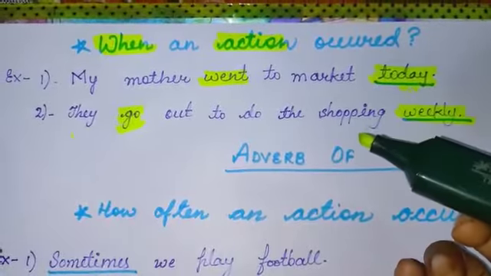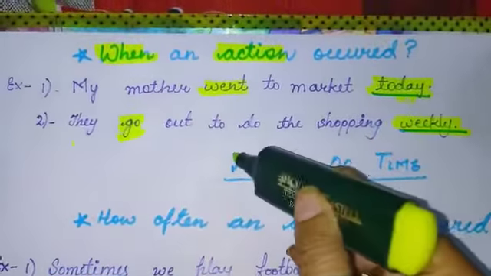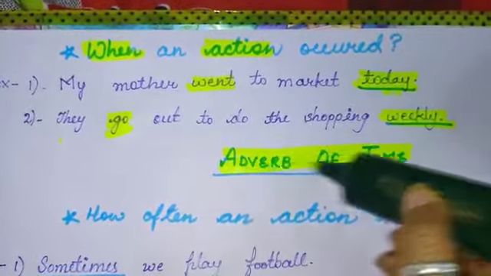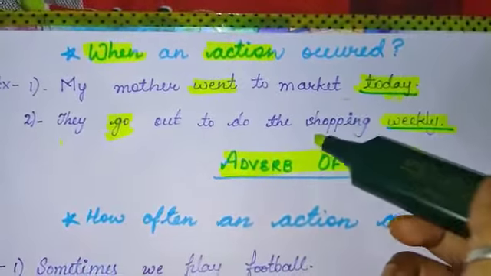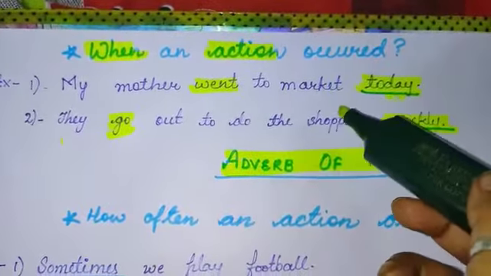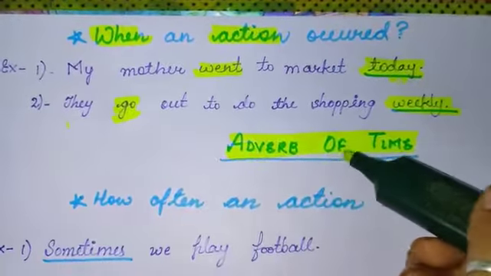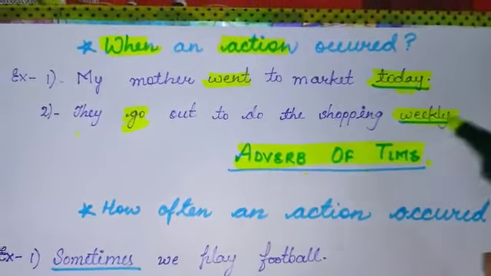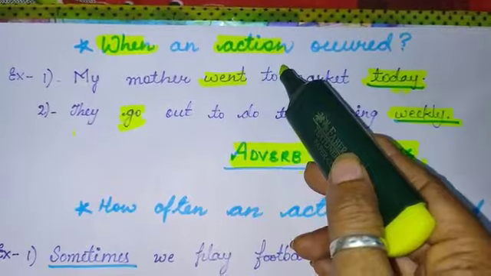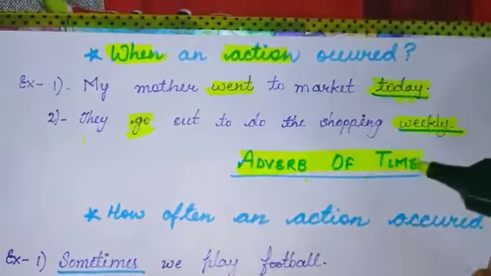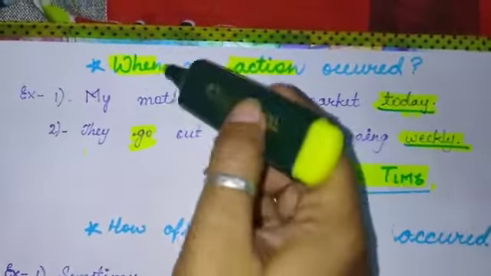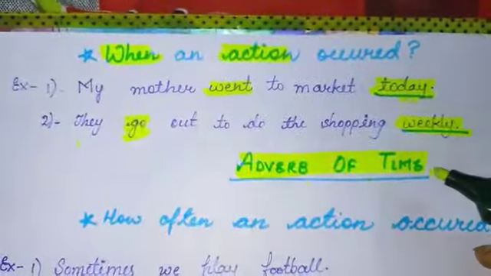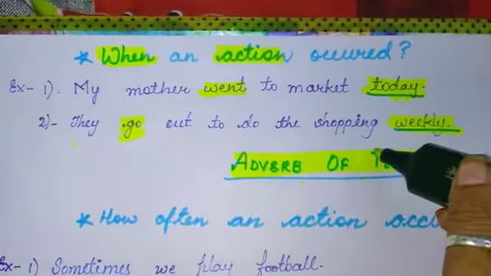So these are the examples of adverb of time. When an adverb tells about the time of an action or the verb, that type of adverb is known as the adverb of time. So here in this type of adverb, we usually use the word when to ask questions, and the answers come in different times.